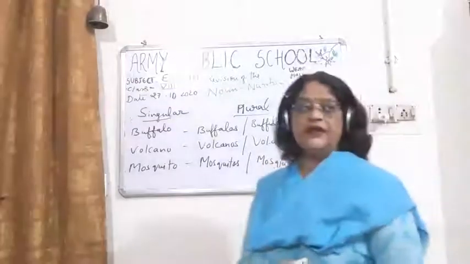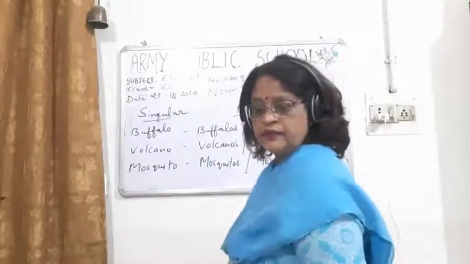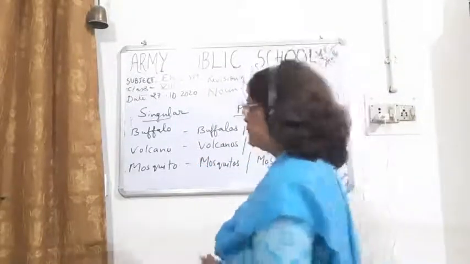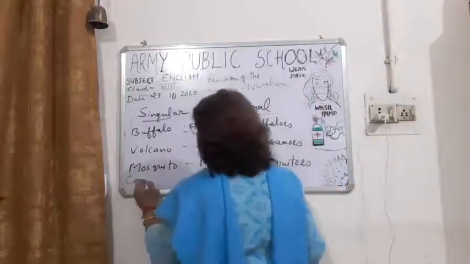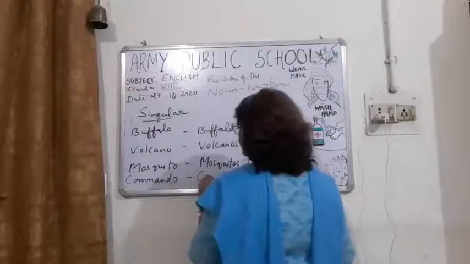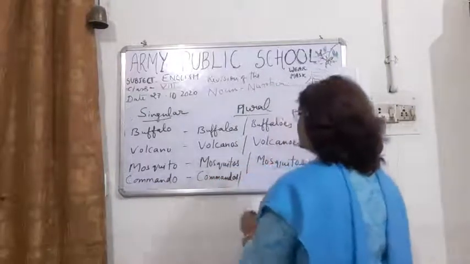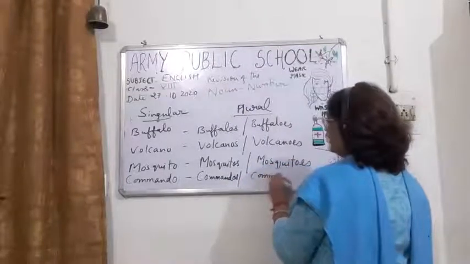Okay, then we have one more word, commando. Commandos or commandoes, both are correct.